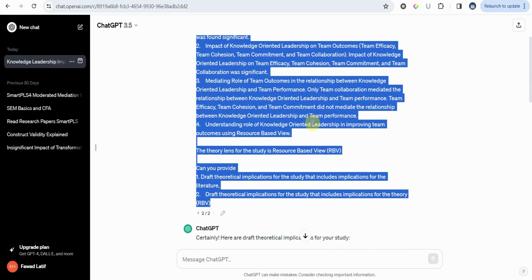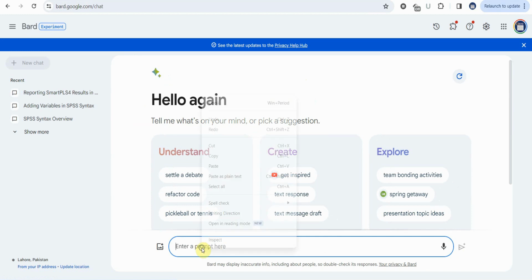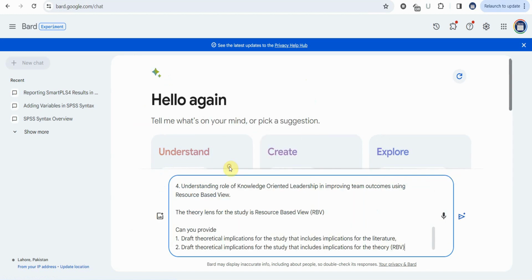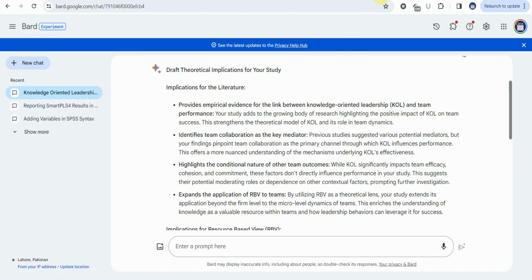and copy this prompt, right click, copy it, and use Bard for it now. So I'm going to use both ChatGPT and Bard. Let's say I paste the prompt. Let's see. Now the mix of ChatGPT and Google Bard can further help you improve your implications section. Read through this.